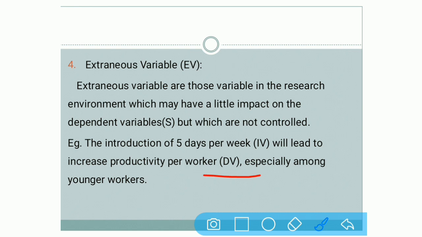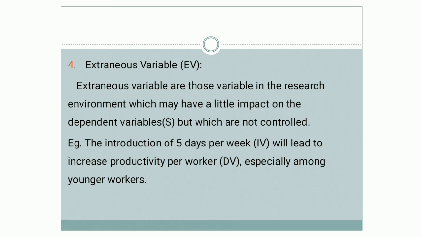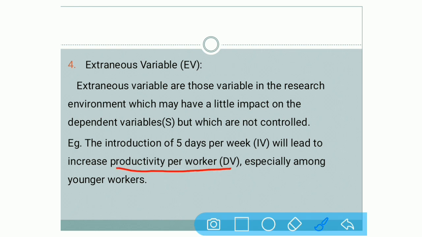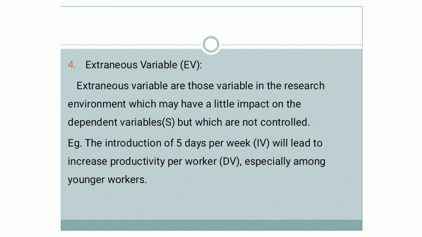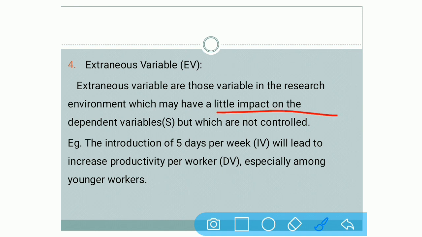Even though there is an increase in the productivity of workers, you cannot allow them to produce more. So alternatively, it affects your dependent variable. Hope it is clear in your mind. Extraneous variables are the variables which may have an impact on the dependent variable and which cannot be controlled. Here I haven't mentioned an example of an extraneous variable because there are three to four examples.